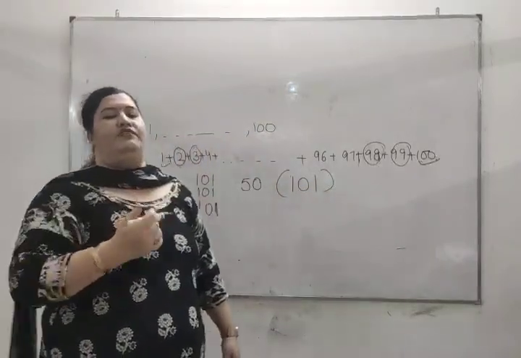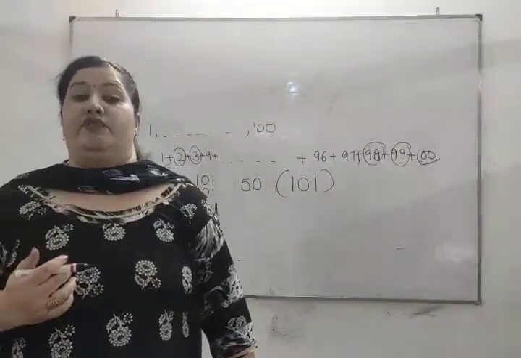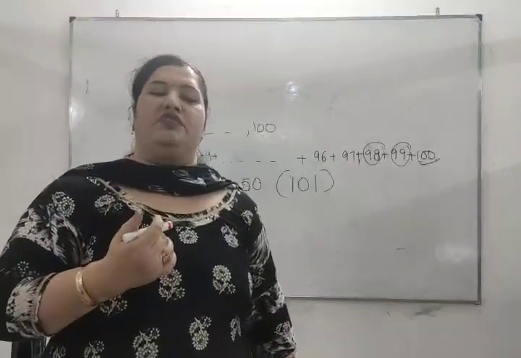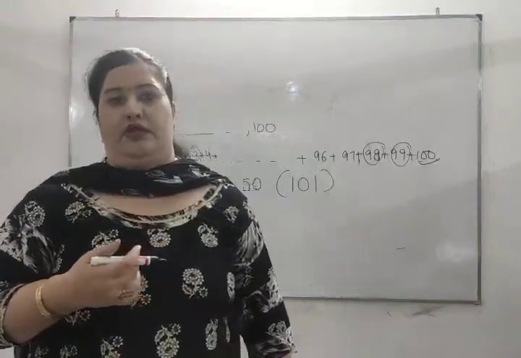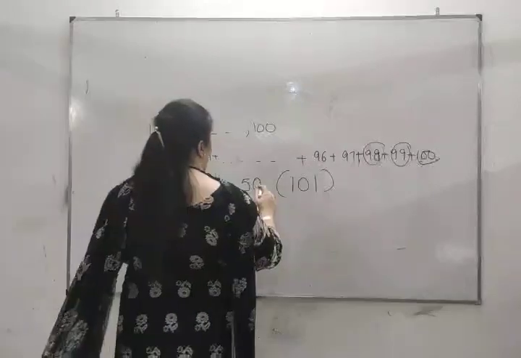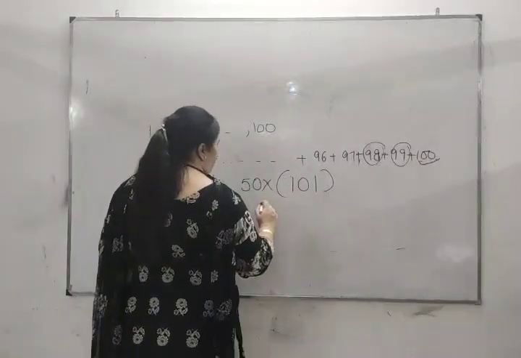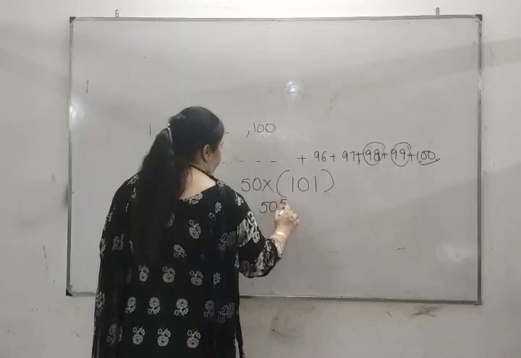I got 50 pairs of numbers whose sum was 101. So when I multiply 50 by 101, the answer was obvious, 5050.